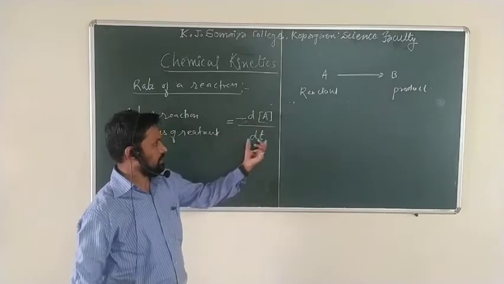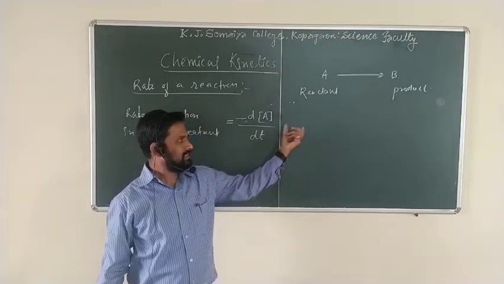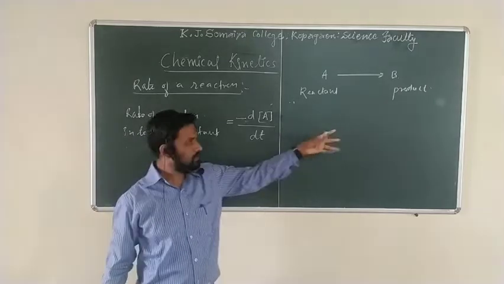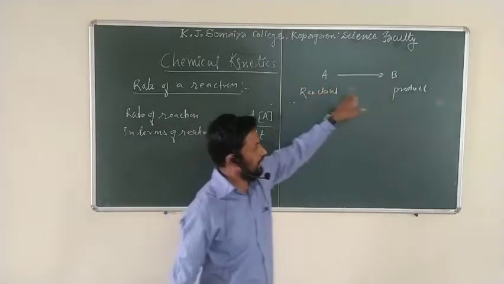So here we are familiar with how to write the concentration of the reactant molecules and the product molecules.